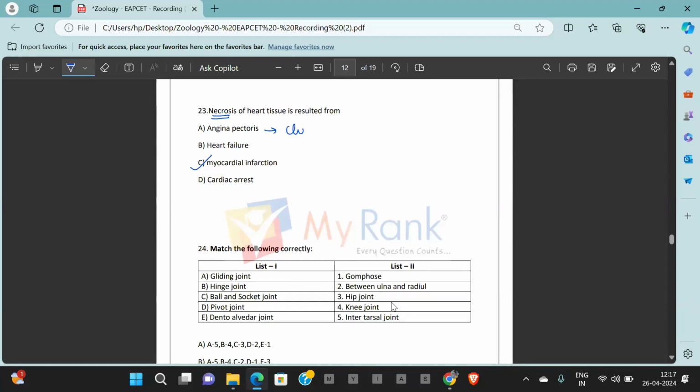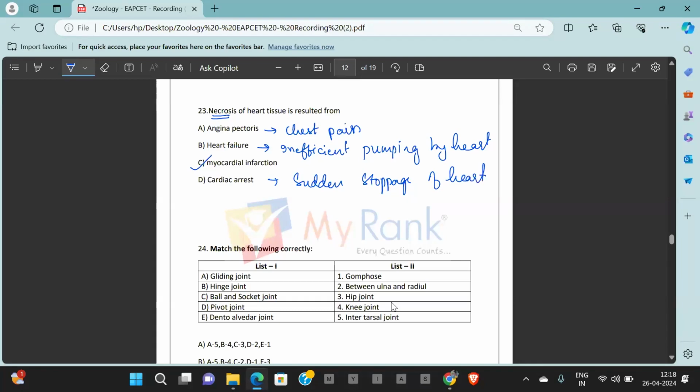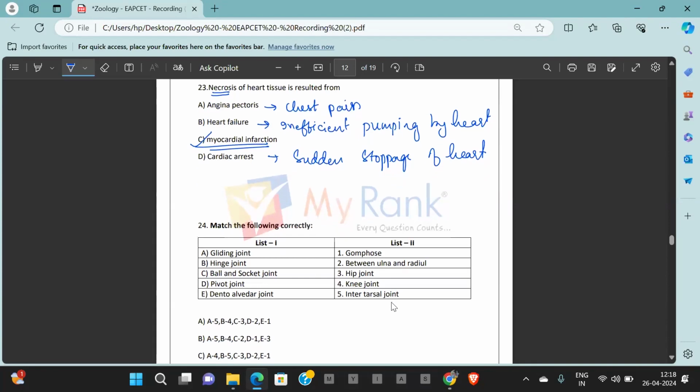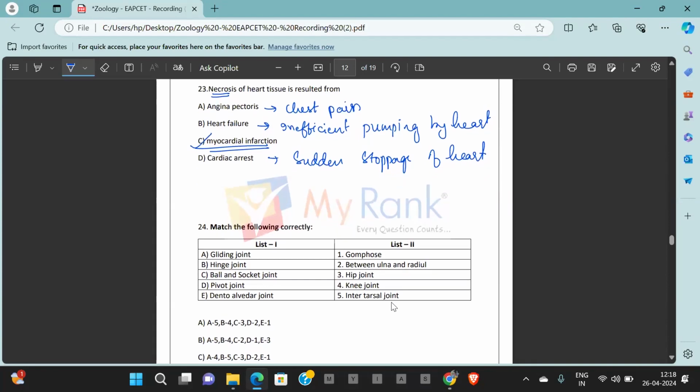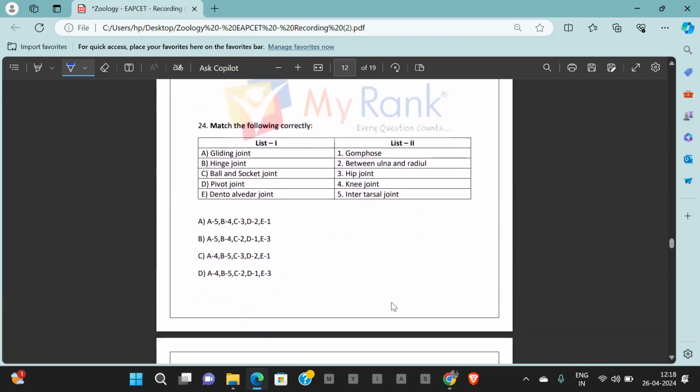Angina pectoris is chest pain or the heart pain. In heart failure, there is inefficient pumping activity by heart, and in cardiac arrest there is sudden stoppage of heart. Yes, the correct answer is option C, myocardial infarction. Question number 23, the answer is option C. Going ahead with the next question.